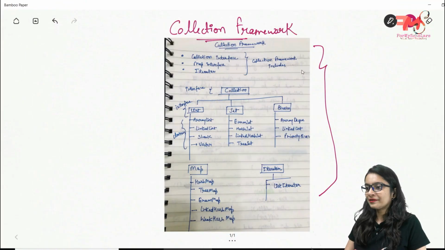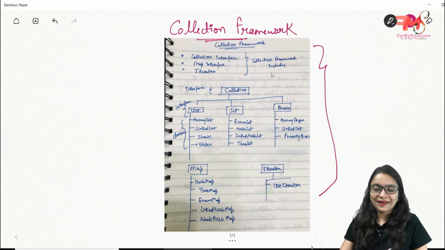That's why I taught all of this to you. Okay, so now let's start with the coding. So these are the handwritten notes of collection framework. I know my writing is not that good, but still it will work. Okay, try to understand it.